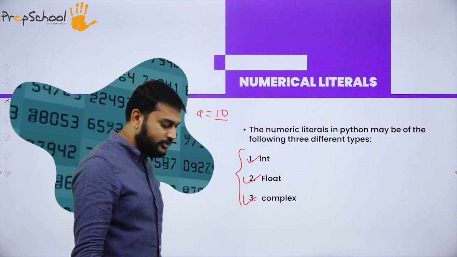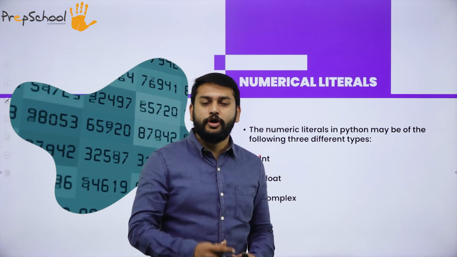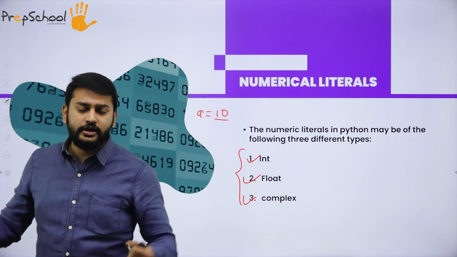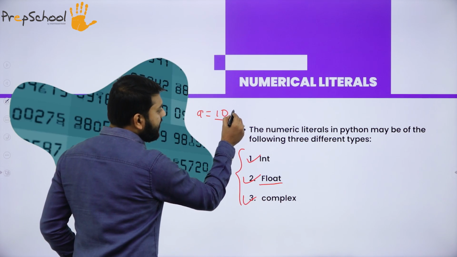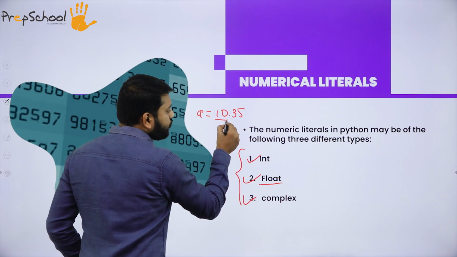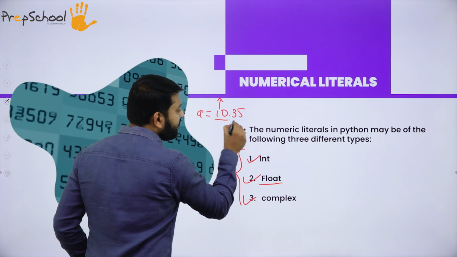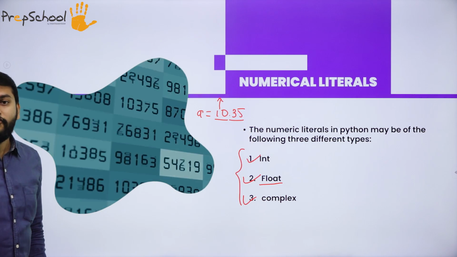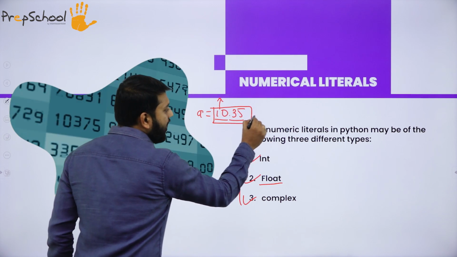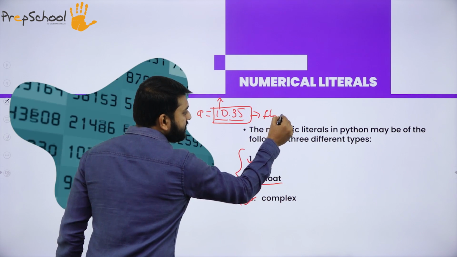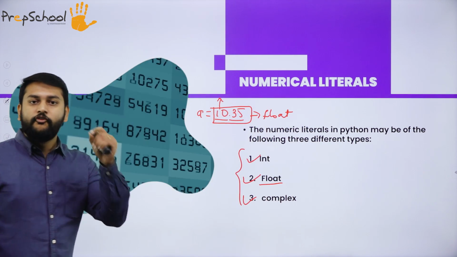Complex numbers, all of you know that, so let me not discuss it. So float, what is this float? Guys, if I write 10.35, this is the integer part and this is the floating part. This type of number is what I will call a float.